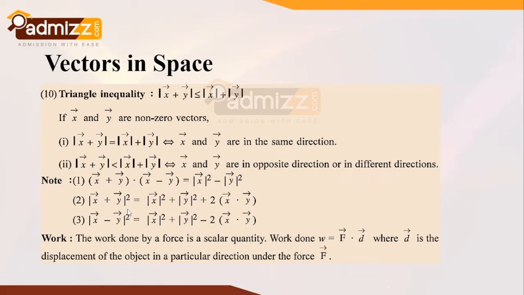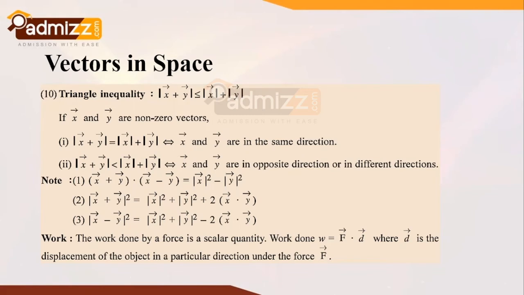In a similar way, this also follows a similar pattern of identity, that is a plus b the whole square equal to a square plus 2ab plus b square. The only difference is that in your 9th grade you had learned this as a part of algebraic form, and over here you are learning it from the perspective of vector form. So this is how it follows for vector algebra, and that particular one was only simple algebra.